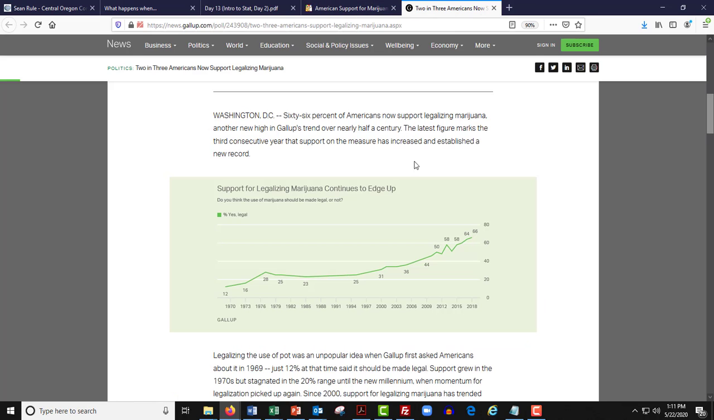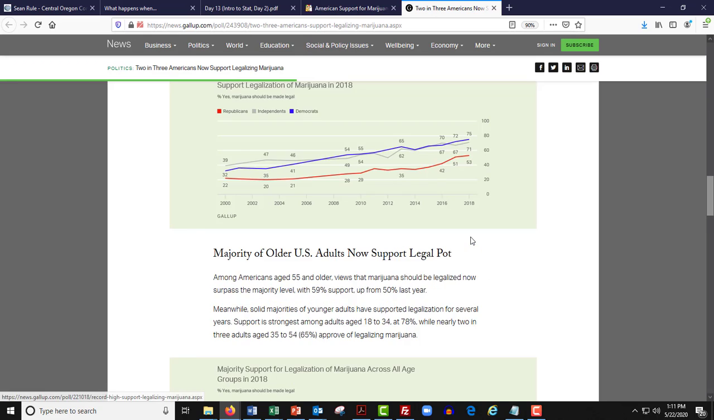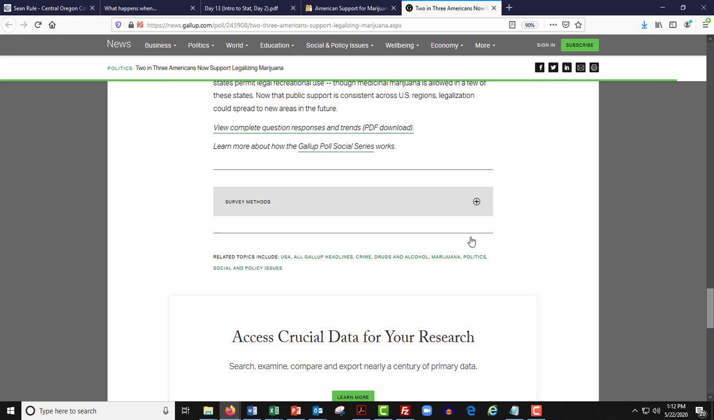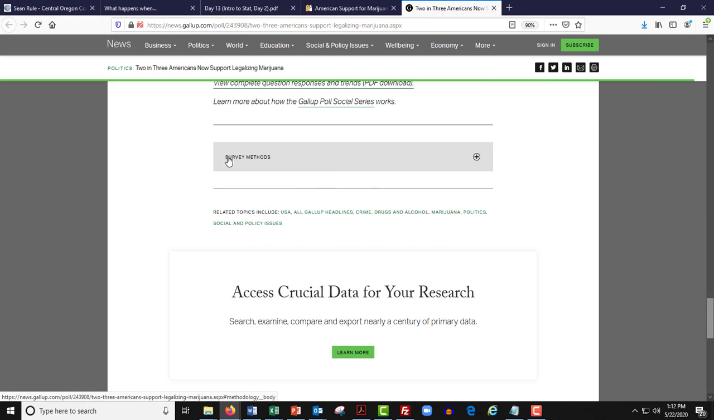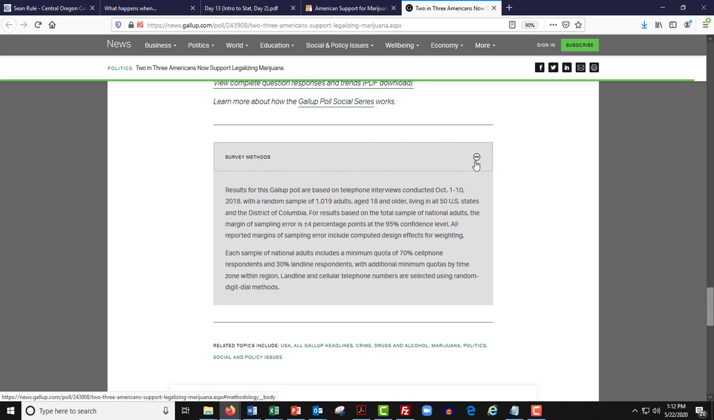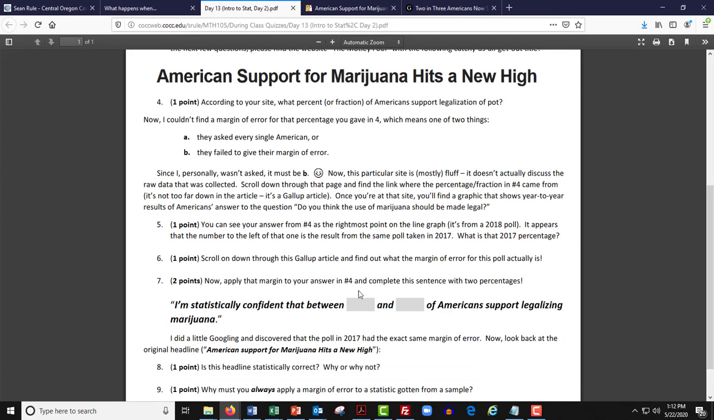Now we got to go find the margin, because the problem is these numbers, we did not ask every single American. They've got an error on them. So let's go look for it. And I think this might be the one where they hit it, the little boogers. They hit it in survey methods down here. Yep, there it is right there. Plus or minus 4 percentage points.